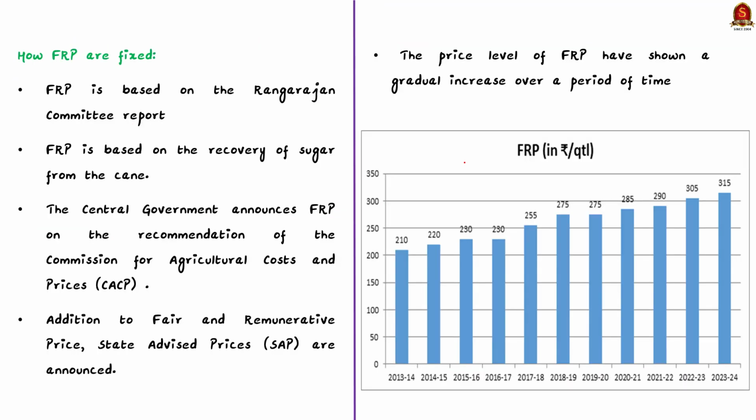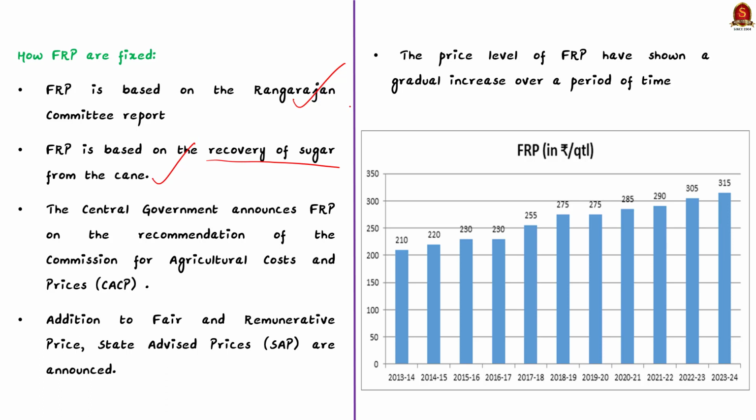See, the concept of FRP is based on the Rangarajan Committee report on reorganizing the sugarcane industry. Basically, the FRP is based on the recovery of sugar from the cane. Here, the sugar recovery is the ratio between sugar produced versus cane crushed, expressed as a percentage.